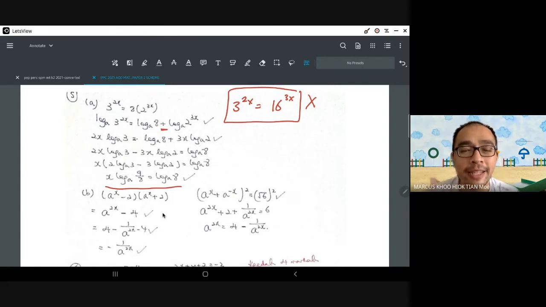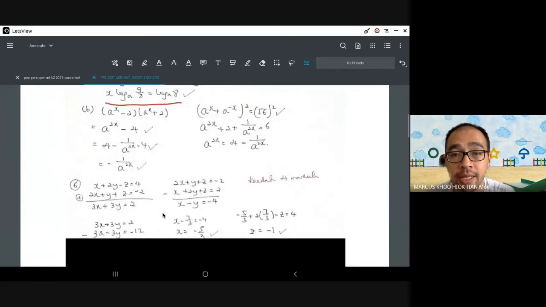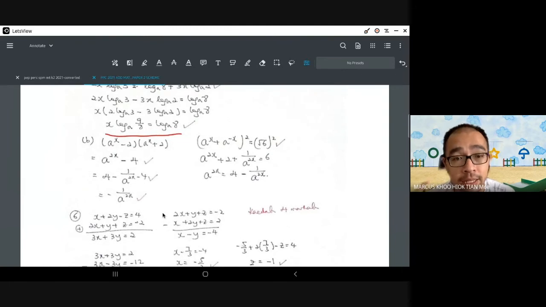Yes, I haven't marked yet but I have bought the paper. I said, oh okay. Many people skipped number 5 because you just forgot the log law. If you forget the log law, then that's it, 7 marks down the drain. Okay, same with question B, indices law. Okay, and this is a little bit tough.